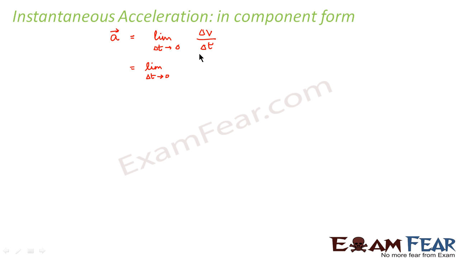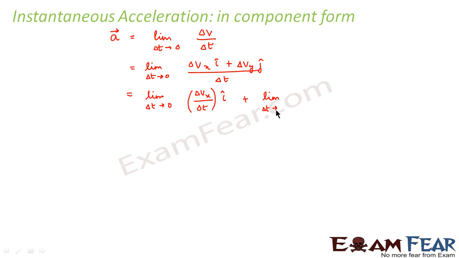Now by definition of delta v, you can write delta vx i cap plus delta vy j cap, this divided by delta t. So you can write limit delta t tends to 0 of delta vx by delta t i cap plus limit delta t tends to 0 of delta vy by delta t j cap.